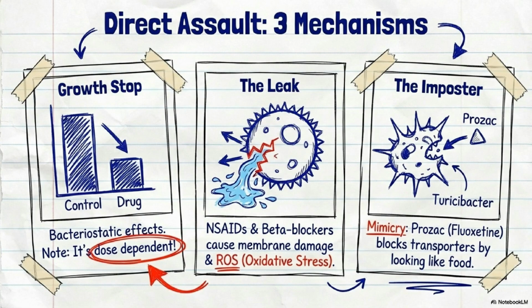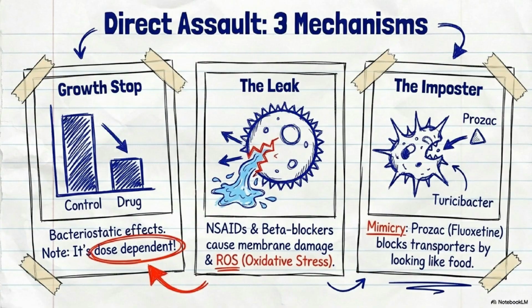Today we'll explore the three primary mechanisms of direct assault non-antibiotic drugs exert on gut microbiota, starting with growth stop, which illustrates dose-dependent bacteriostatic effects. Moving to the leak, we see how common medications like NSAIDs cause physical membrane damage and oxidative stress, effectively compromising bacterial integrity. Finally, the imposter showcases molecular mimicry, where drugs like Prozac trick bacterial transporters by masquerading as nutrients to